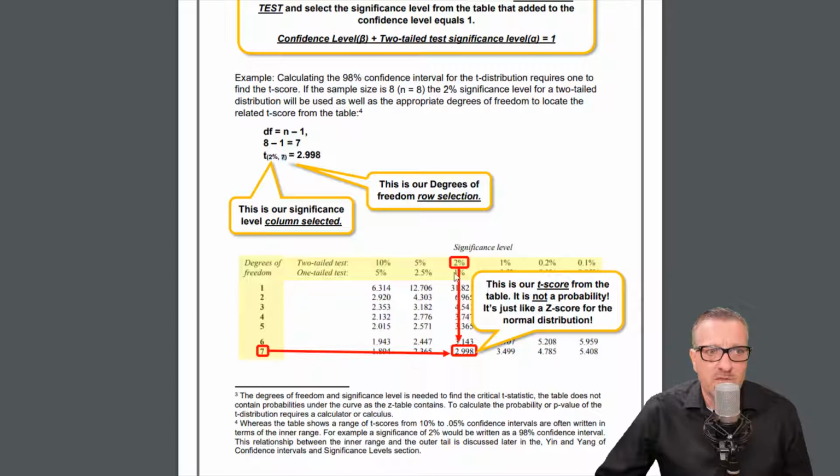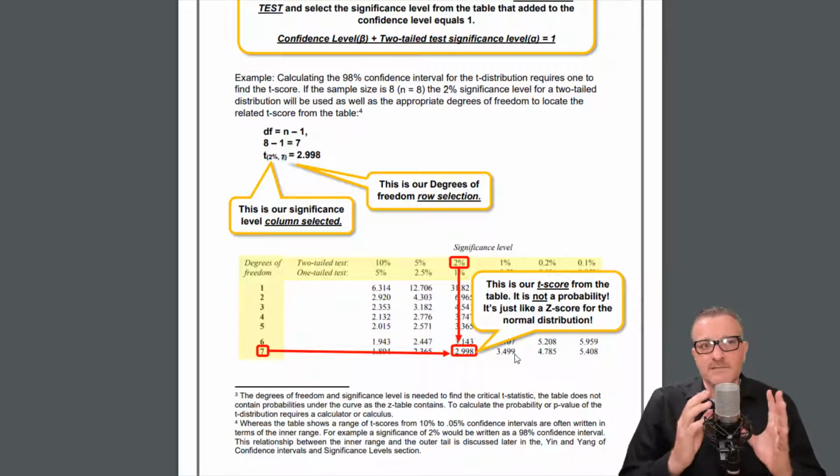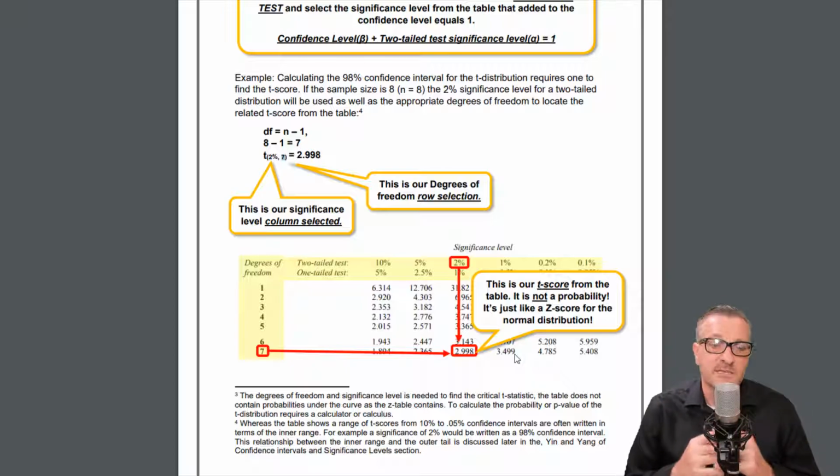And then we take a look at where these intersect, and it says 2.998. This is our t-score from the table. Let's see, it is not a probability. It is just like the z-score for the normal distribution. So the big deal here is that we use this table to find t-scores, which are just like z-scores.